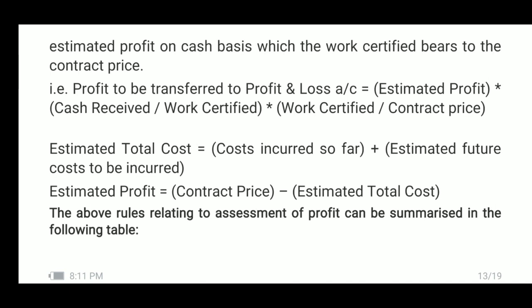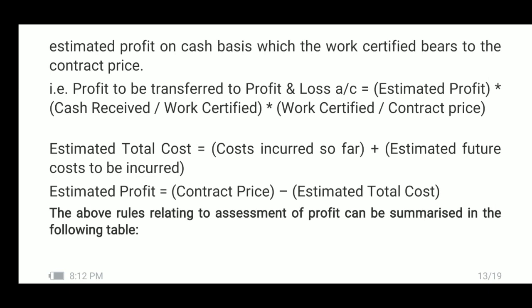Now, when the estimated profit is calculated, then we have to again segregate here: what should be transferred to P&L account, and what should be kept in reserve. See here, profit to be transferred to profit and loss account is equal to estimated profit into cash received divided by work certified, into work certified by contract price.